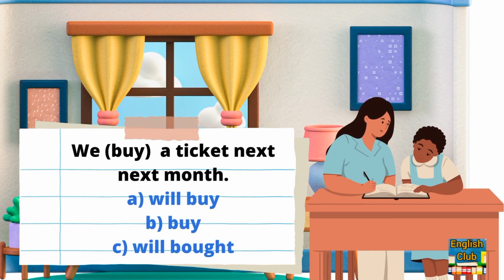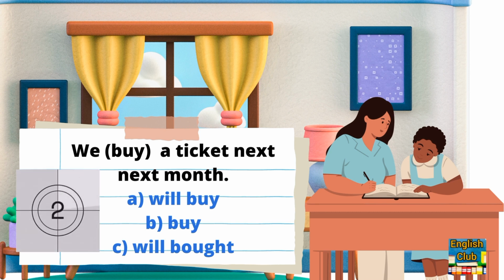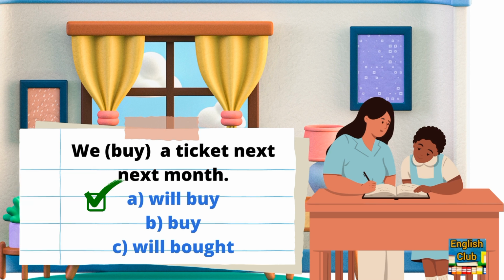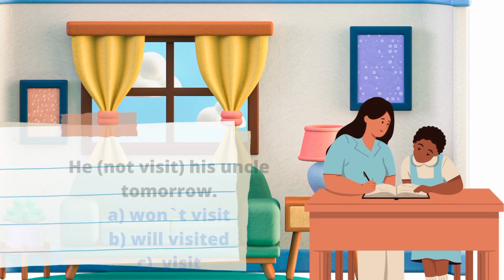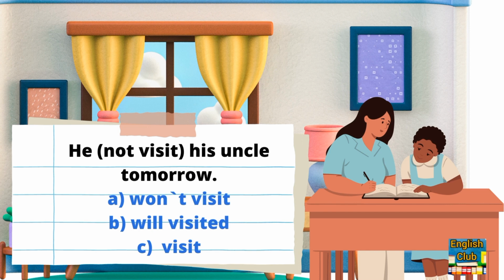We buy a ticket next month. A. Will buy. B. Buy. C. Will bought. A. Will buy. He not visit his uncle tomorrow. A. Won't visit. B. Will visited. C. Visit.